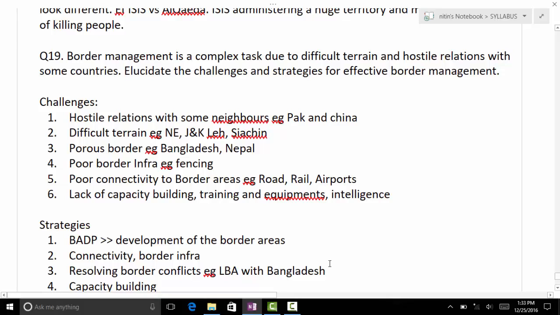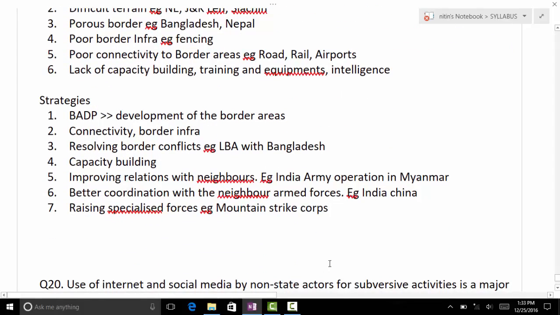So, resolving border issues. Okay, the land border agreement with Bangladesh, you can give that as an example. Then capacity building. How can we build the capacity of our forces? As I told you, with satellites, advanced equipment, NVGs, and also training with coordination of the forces.